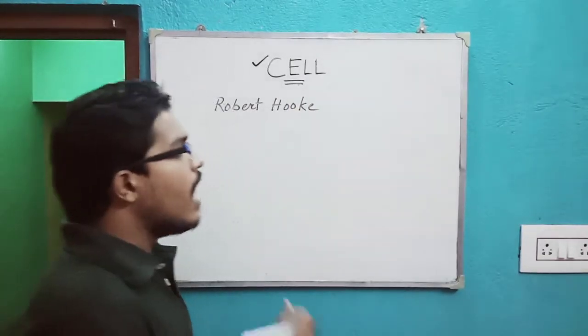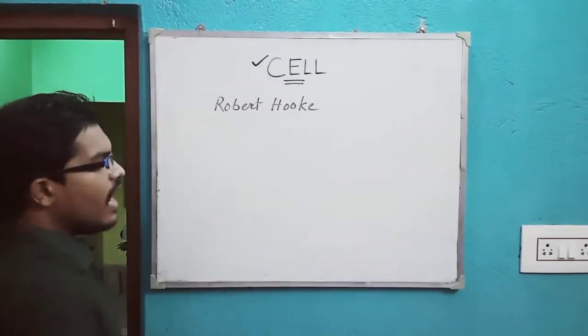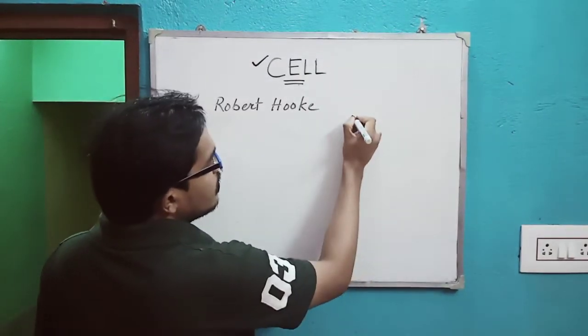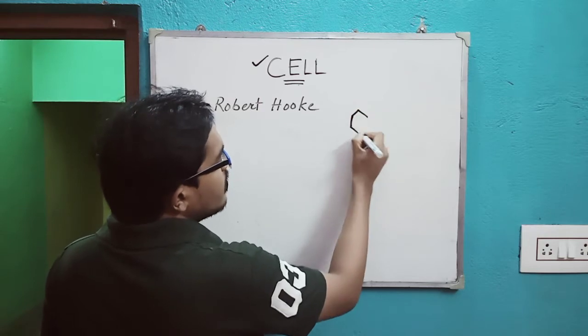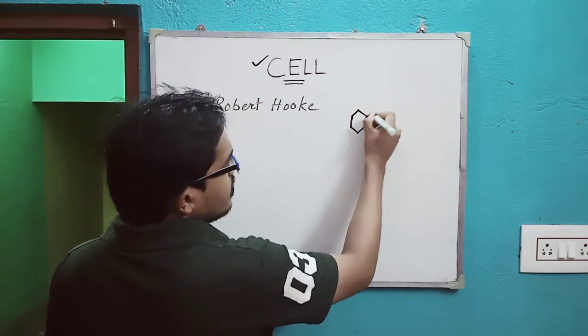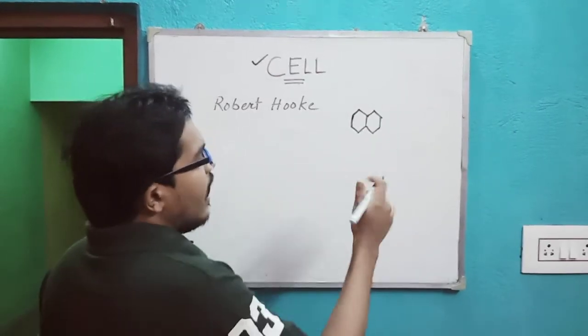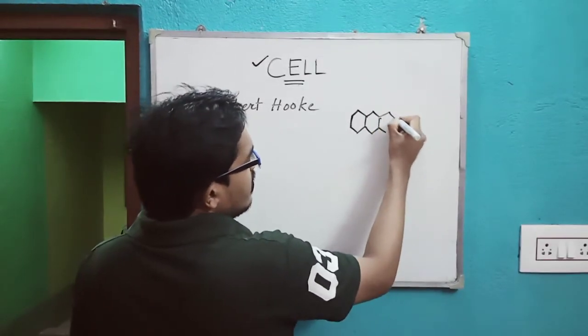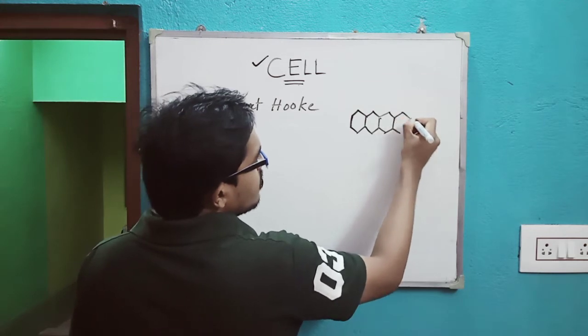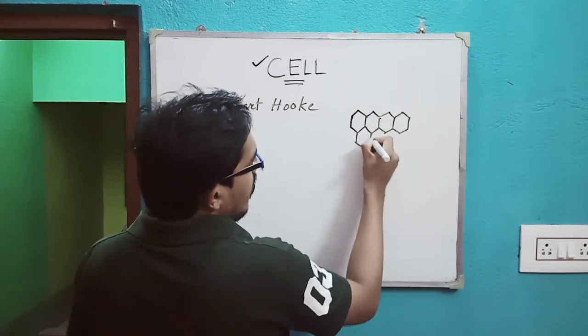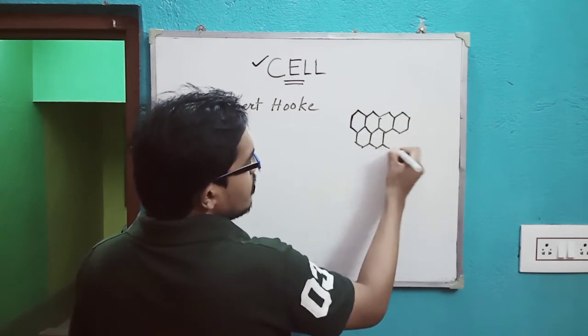How he coined it: he actually saw a dead cork under the microscope, and he saw that these types of structures are in that particular matter.